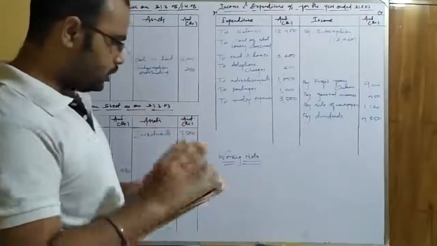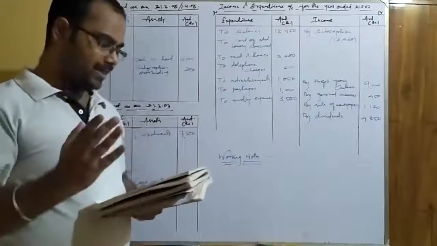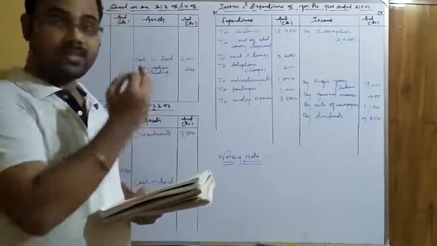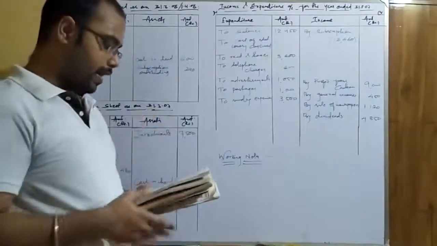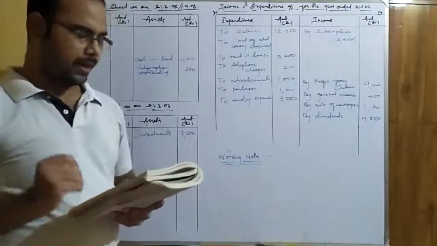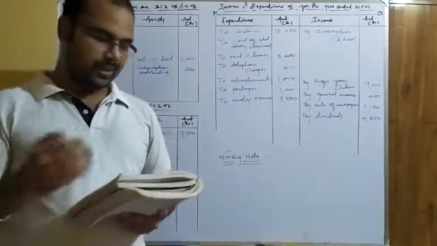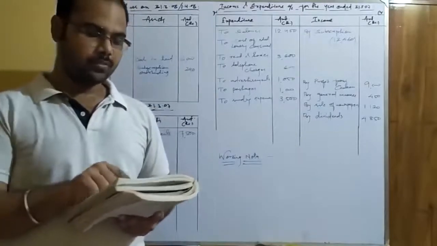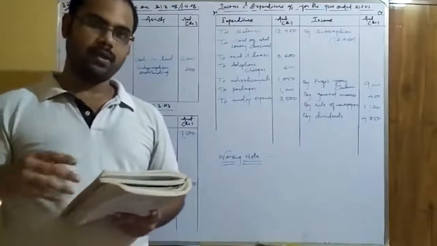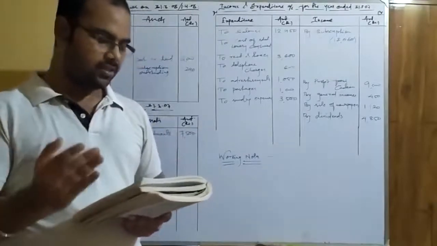Okay, so since all the postings of the items given in the receipt and payment account are over, now let us go to the adjustments. In the adjustment part it says you are required to prepare an income and expenditure account and a balance sheet after making the following adjustments. Students, I think we should go for the solution of the second and third adjustments first. Then we will solve the first adjustment, because the first adjustment has bulk adjustments, so it will be better to explain it in a good manner if we solve it last. So let us solve adjustments number 2 and 3.